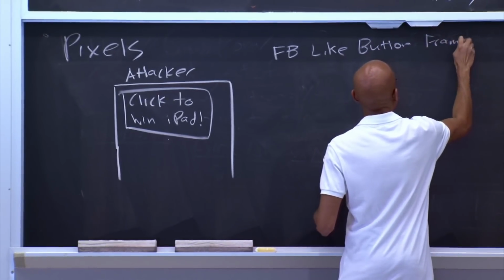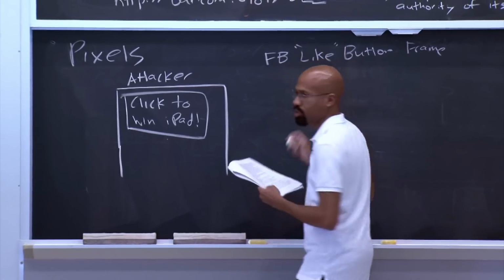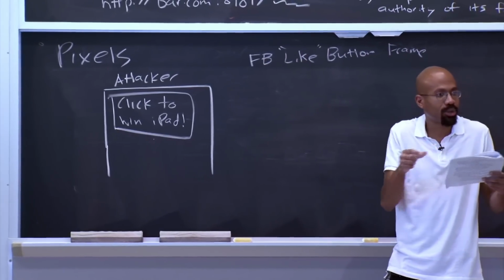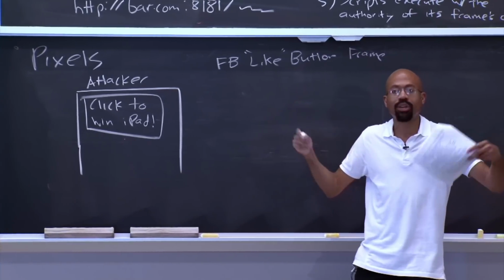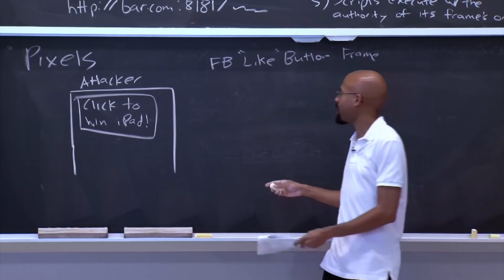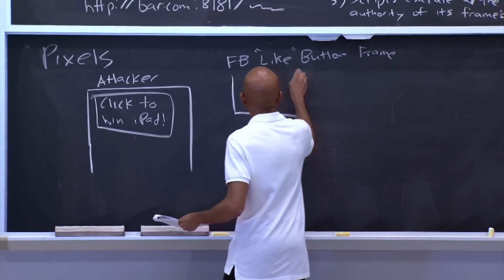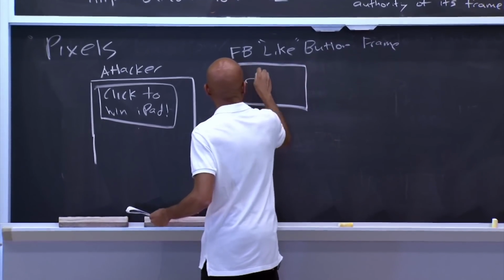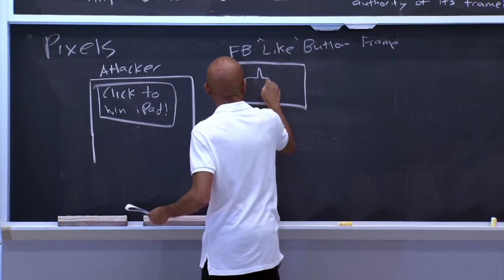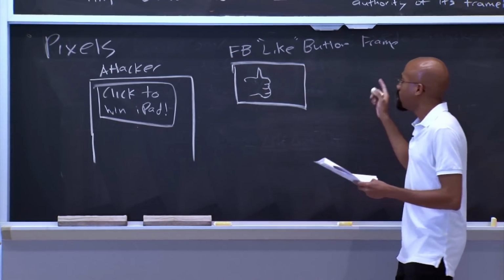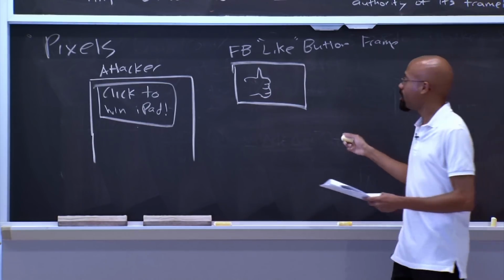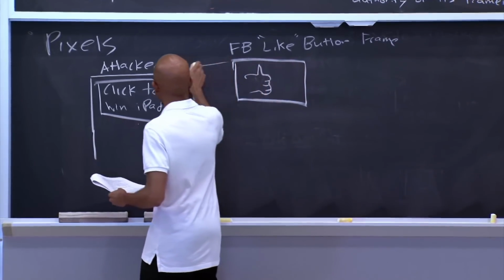Right, so Facebook allows you to run this little piece of Facebook code you can put on your page. If the user clicks like, then it'll go on Facebook and say, hey, the user's liked this particular page. So we've got this child frame over here. Anyway, so you've got this like thing over here. Now what the attacker can do is actually